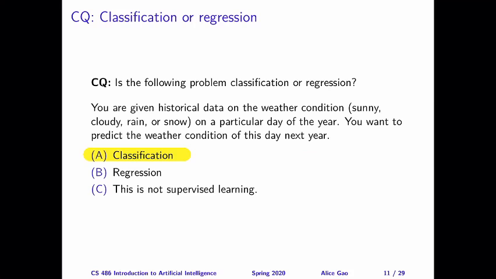So the historical data are the training examples. For the historical data, we have the day, which is the value of the input feature, maybe other things we know about the day, and then the weather condition, one of these four values, will be the value of the target feature. And then we want to predict the weather condition of this day next year. So we're given a future date, which is the input value of the input features, and then we're trying to predict the value of the target feature.